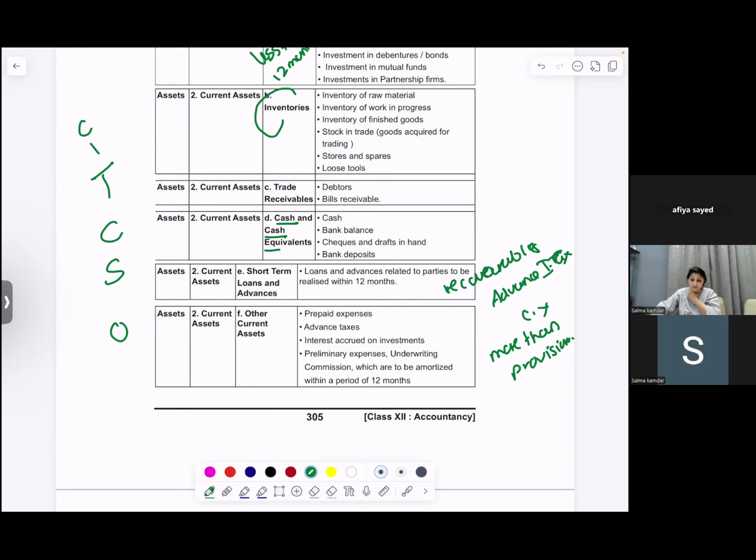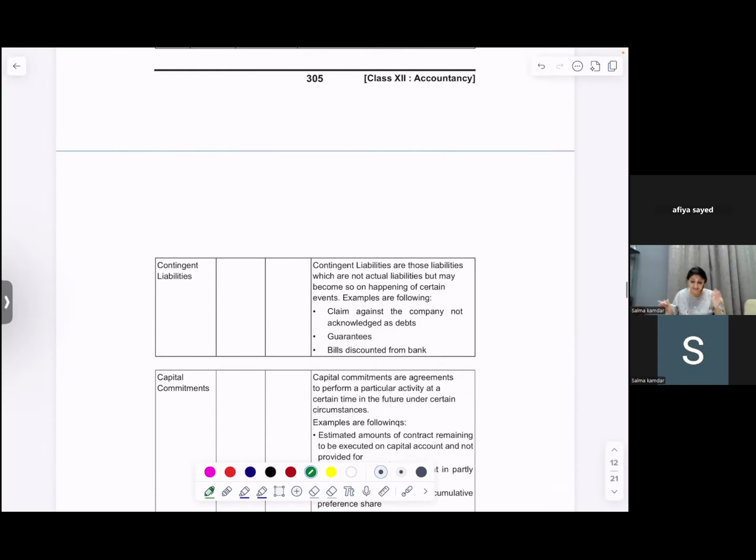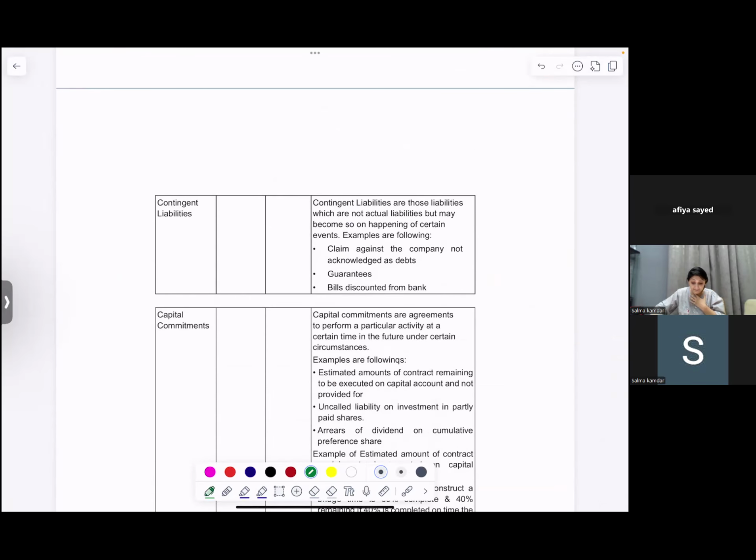Other current assets would have your prepaid expenses, outstanding income, advance tax, and interest accrued on investment, which is your outstanding income. Your other current assets would also include your underwriting commission and your preliminary expenses. This is there in your syllabus.